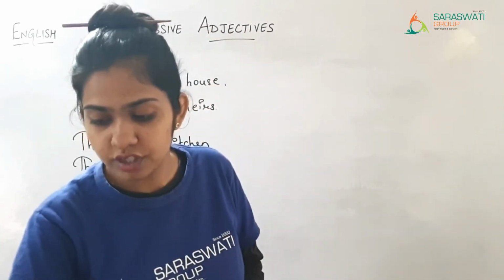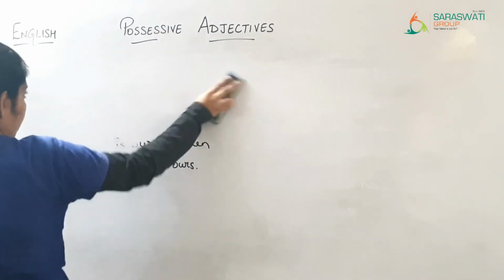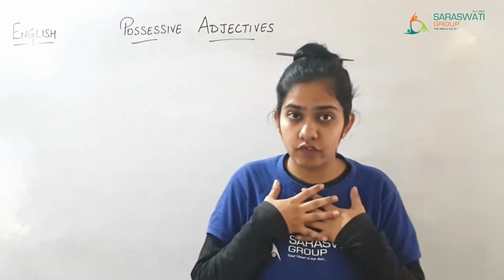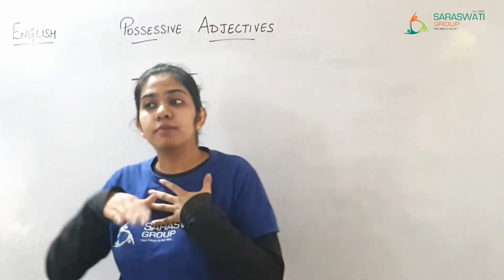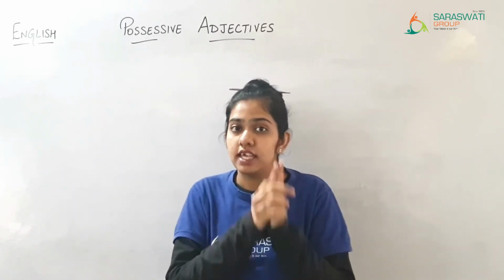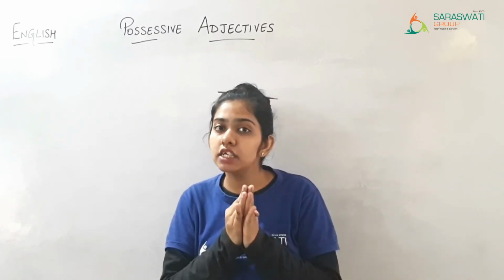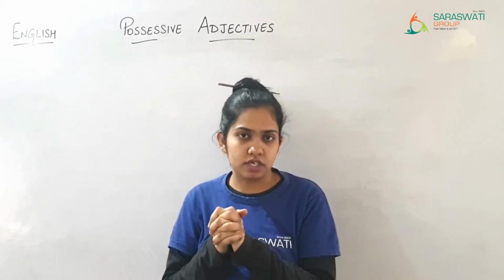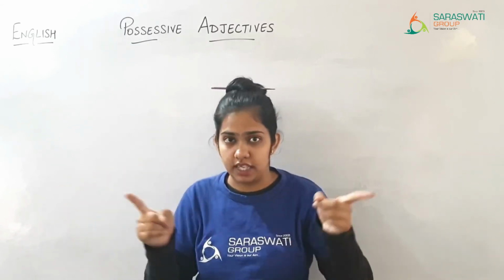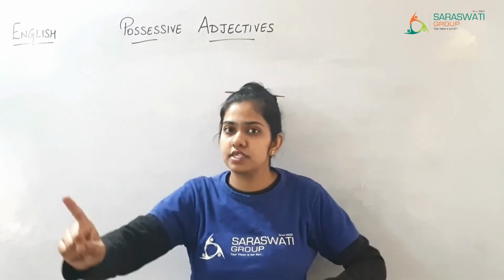Now, if I say, my, so you will use it for yourself, right? Then afterward your, अब दूसरों के लिए your use करोगे. उसके बाद his, her और its है. His we are using for boy, her we are using for girl and its जो है वो हम किसी thing के लिए use करते. Our we are using for हम सब के लिए and their we are using for उनके लिए. ये जो उसका है, there उसका.